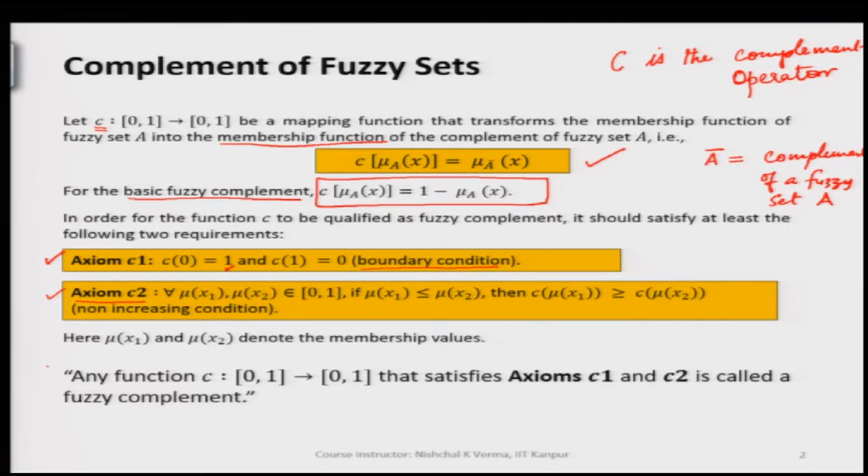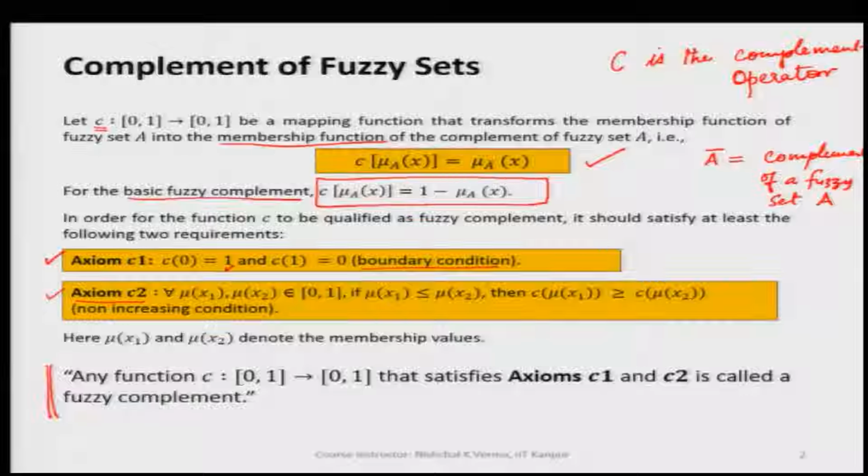In other words, we can also say, as mentioned here, that for any function C, whether we say function or operator, both convey the same meaning, C maps 0 to 1, which is for the membership value.